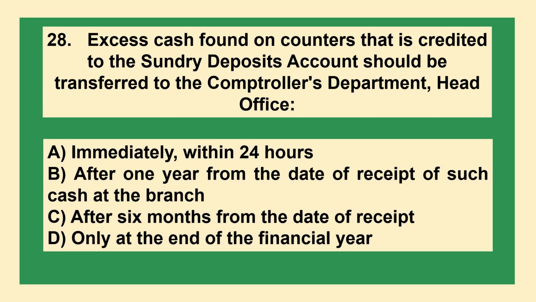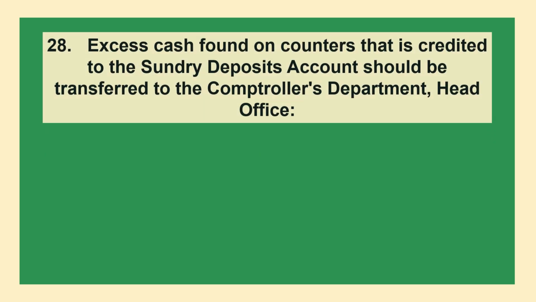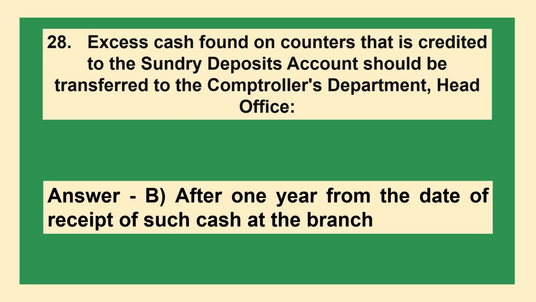Excess cash found on the counters that is credited to the sundry deposits account should be transferred to the comptroller's department head office. Option A, immediately within 24 hours. Option B, immediately after 1 year from the date of receipt of such cash at the branch. Option C, after 6 months from the date of receipt. Option D, only at the end of the financial year. The answer is option B, after 1 year from the date of receipt of such cash at the branch.